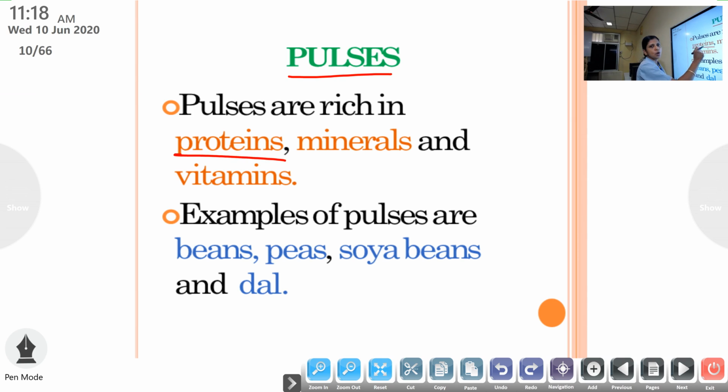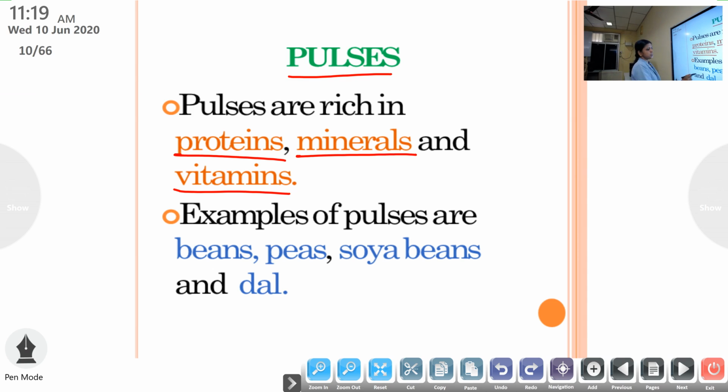Proteins. We can read it as proteins. Then minerals, and vitamins. In both ways we can pronounce vitamins. Okay, so pulses. What are pulses? They are the edible seeds that we get from some plants. They are rich in what type of nutrients? They are rich in proteins, minerals and vitamins.